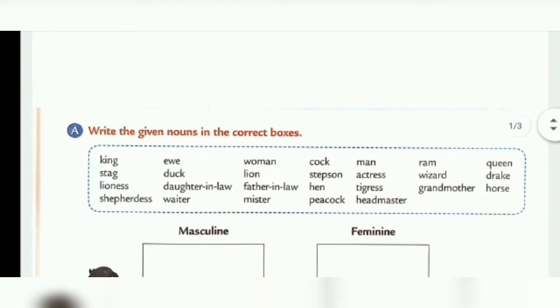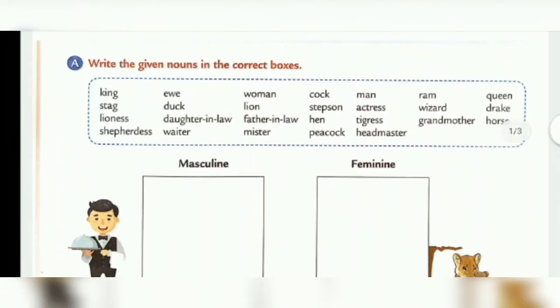Now, as we have gone through this topic, noun gender, let's revise once again. Nouns are divided into 4 types on the basis of their gender. The first one: a noun which refers to a male is said to be of the masculine gender, right? For example, father, uncle, boy, hero, steward. Second, a noun which refers to a female is said to be of the feminine gender. For example, mother, aunt, girl, heroine, stewardess.